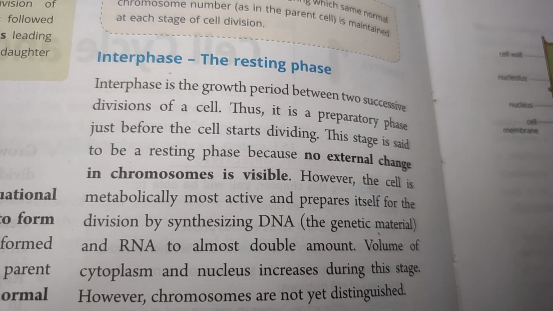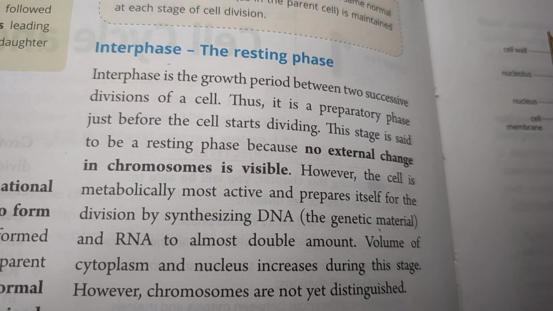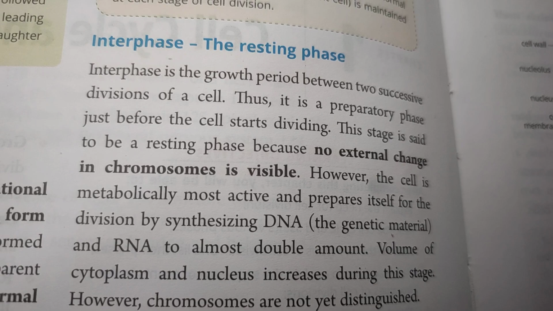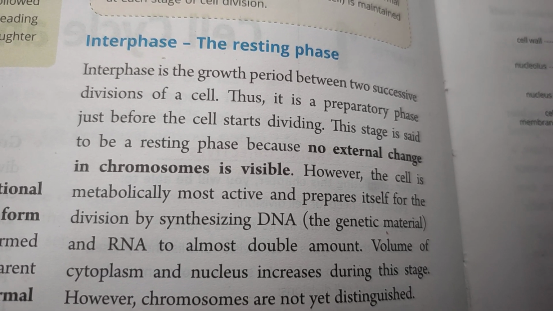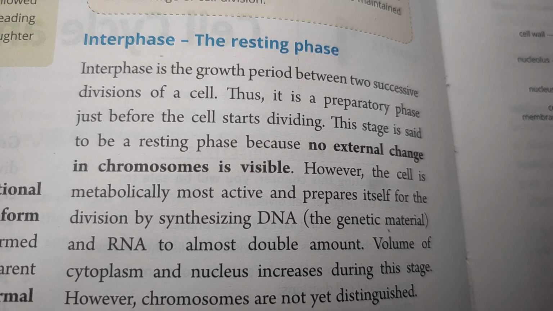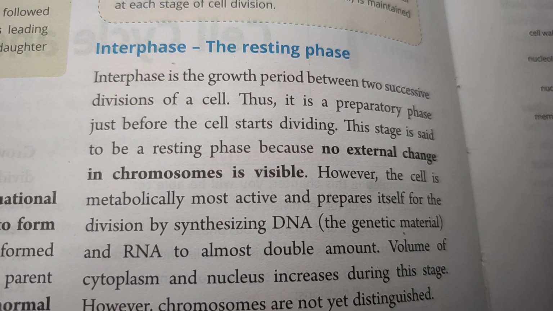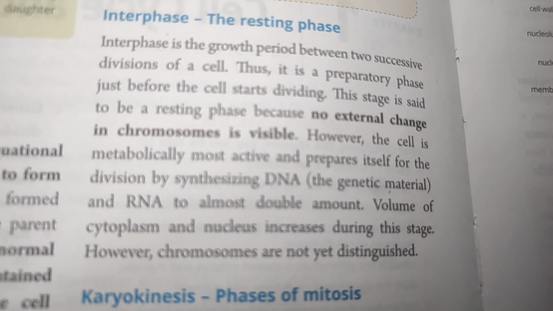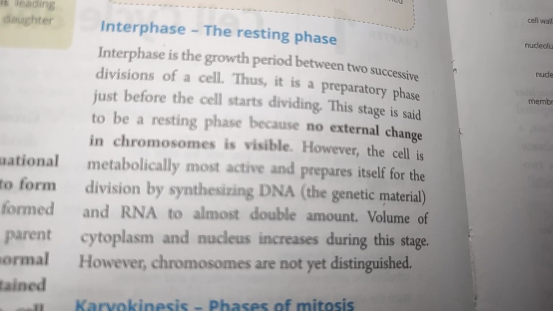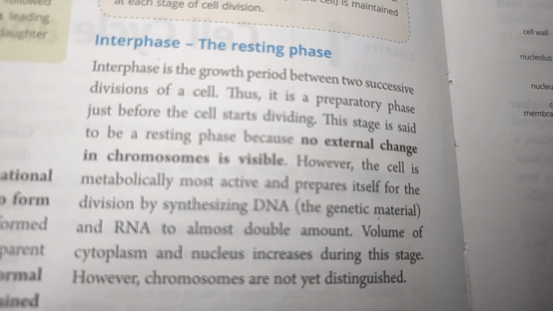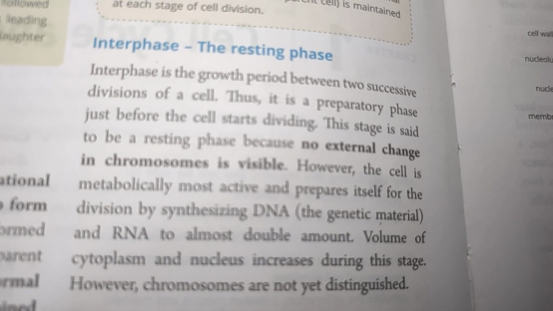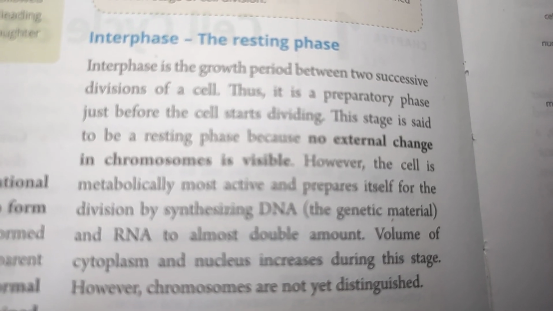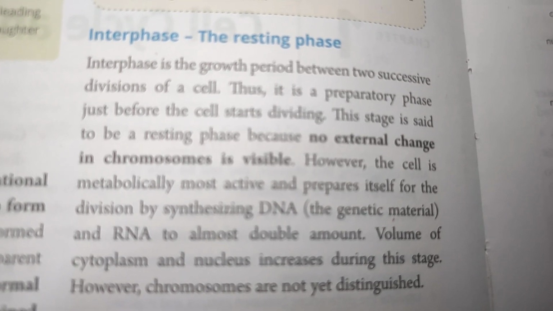Now let's start interphase. Interphase is actually the resting phase. In this, no external change in chromosomes is visible. So you can say this is the phase where chromosomes are not active visibly, no change occurs in chromosomes, and it's just a preparatory phase before the cell division. As such no change occurs in the chromosome, or it's not visible, but the cell is metabolically most active,